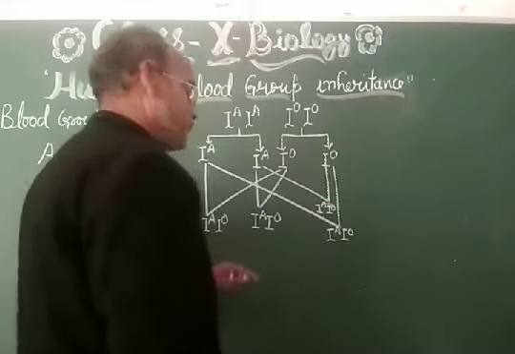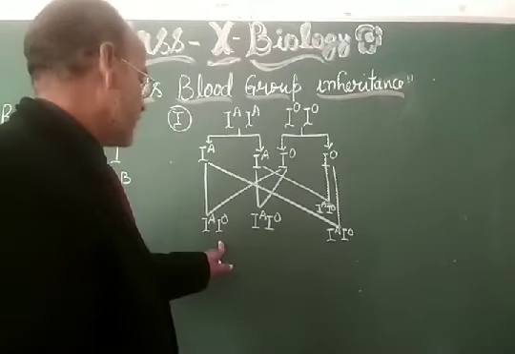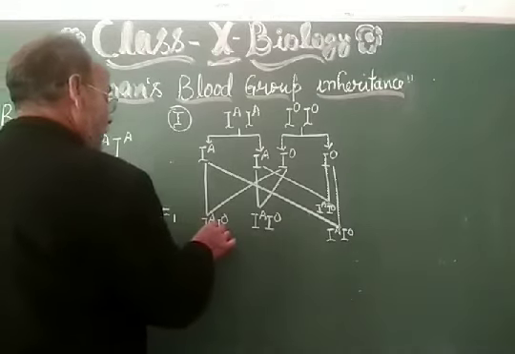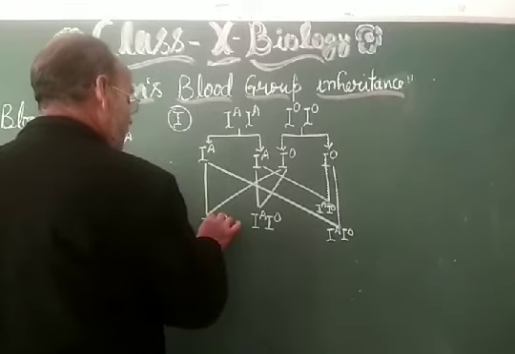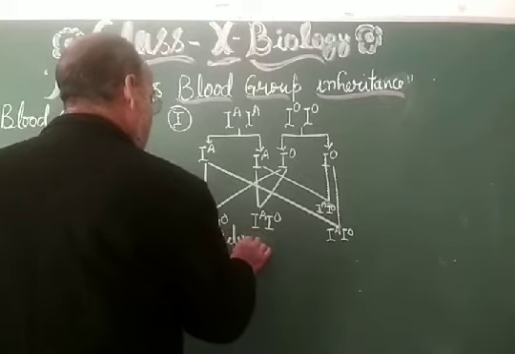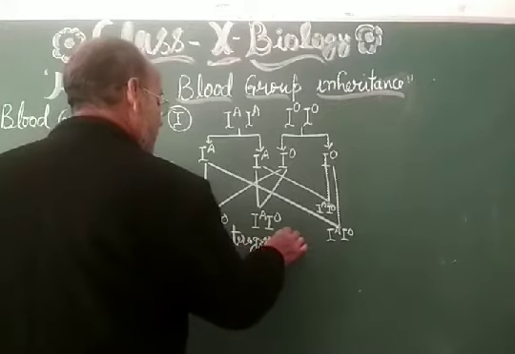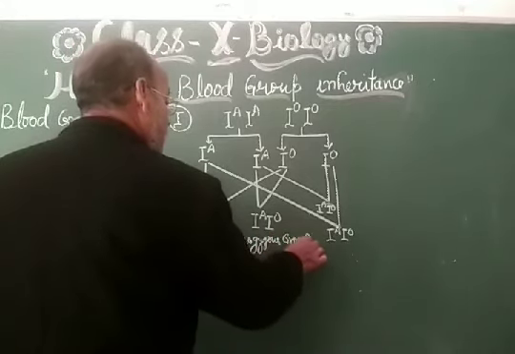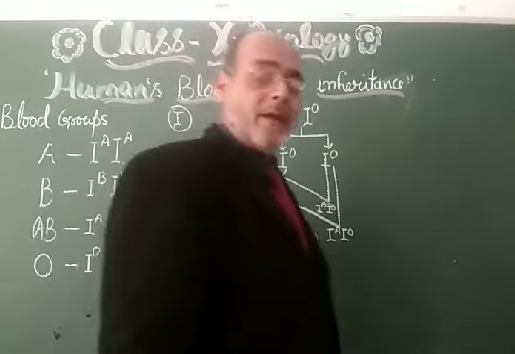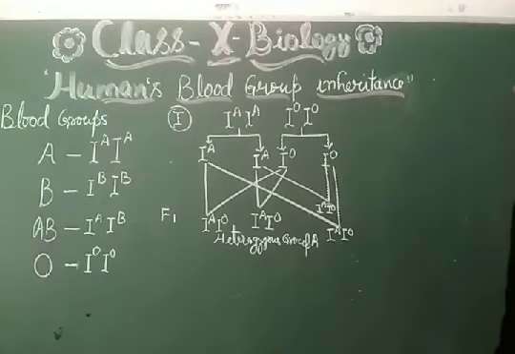So all the progeny will be heterozygous in the F1 generation, and since A is the dominant character, they will be heterozygous blood group A. All the progeny will be heterozygous of group A as per Mendel's law of dominance in the F1 generation.